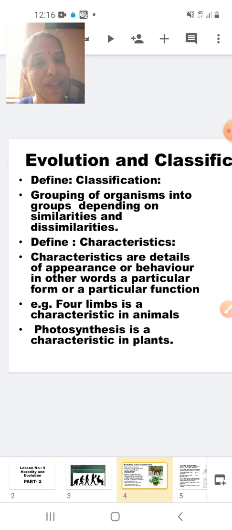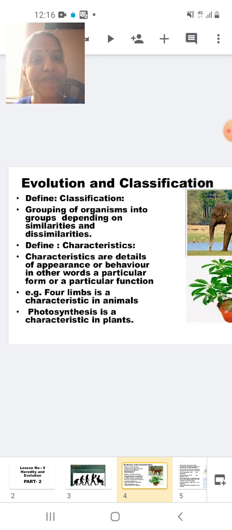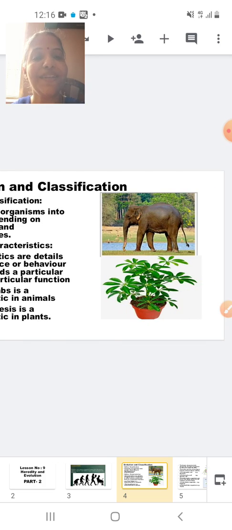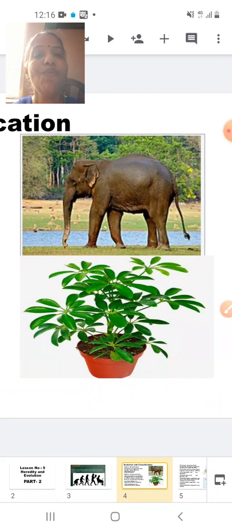Let's go to the next definition. Define characteristic. Now what is a characteristic? A characteristic means a feature. A feature of an organism is called a characteristic. The moment I say elephant, you can see here an elephant, what comes to your mind? The characters of an elephant. It has got a huge body. It has got 4 limbs, correct? The trunk and the tusk. So these are the features. So these are the characteristics of an elephant.